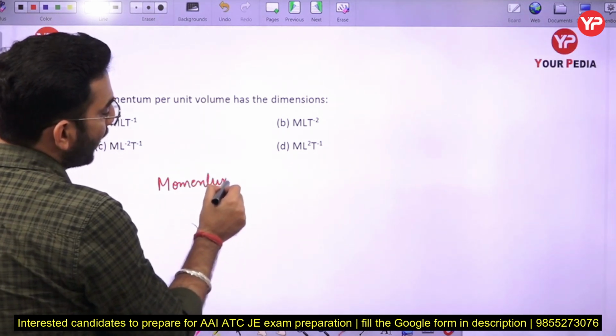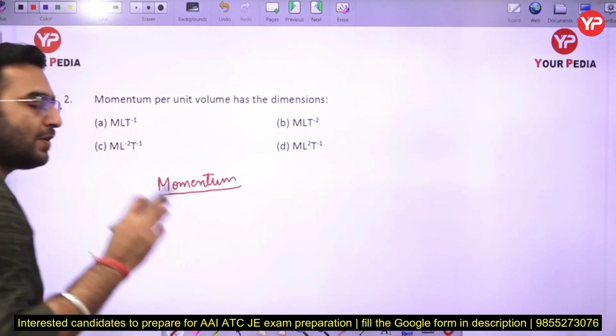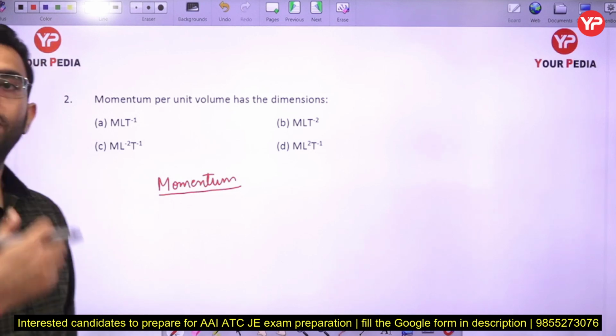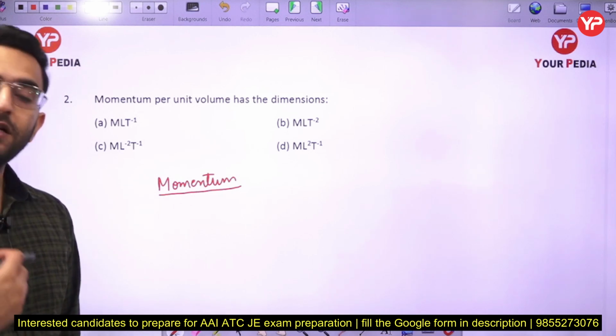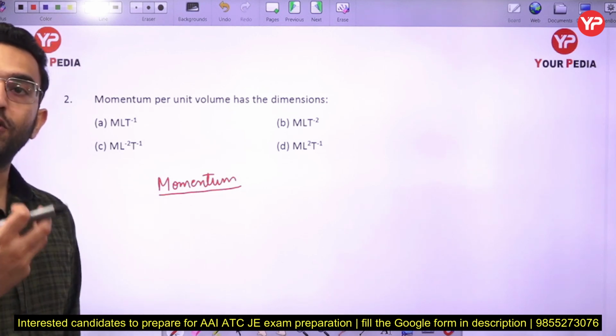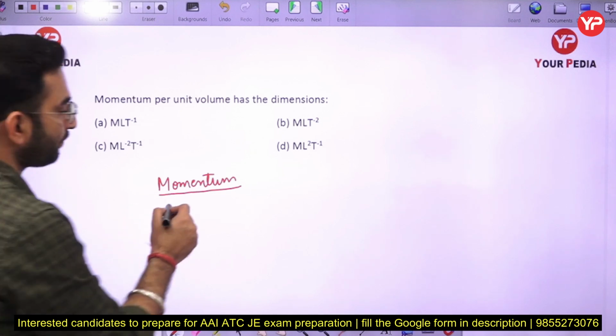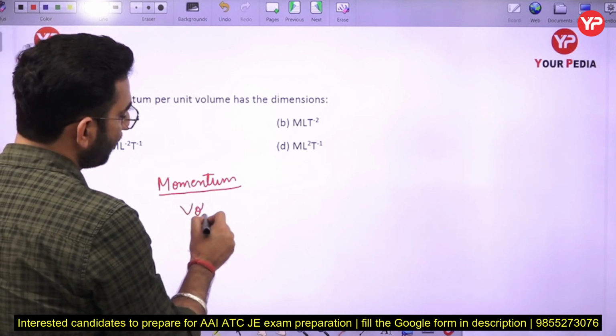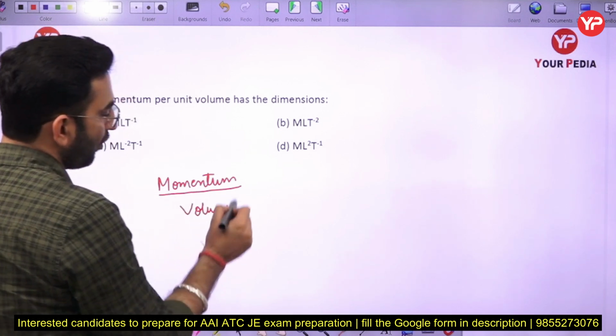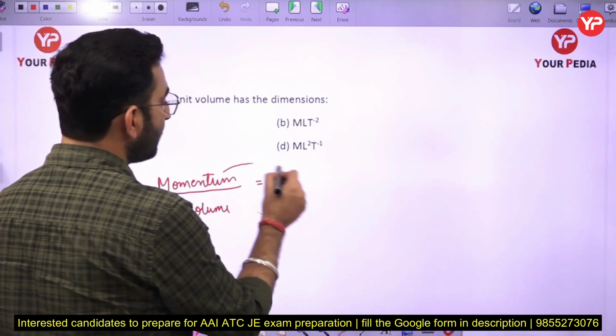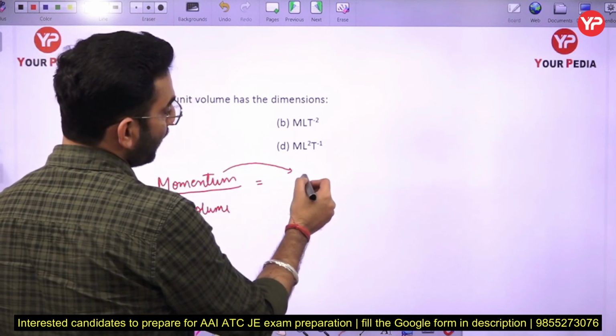Now what is the meaning of momentum actually? Momentum is defined as the product of the mass and velocity. It tells you how much quantity of motion the body possesses. Okay, momentum per unit volume. So I can say the momentum has a unit of mass into velocity.